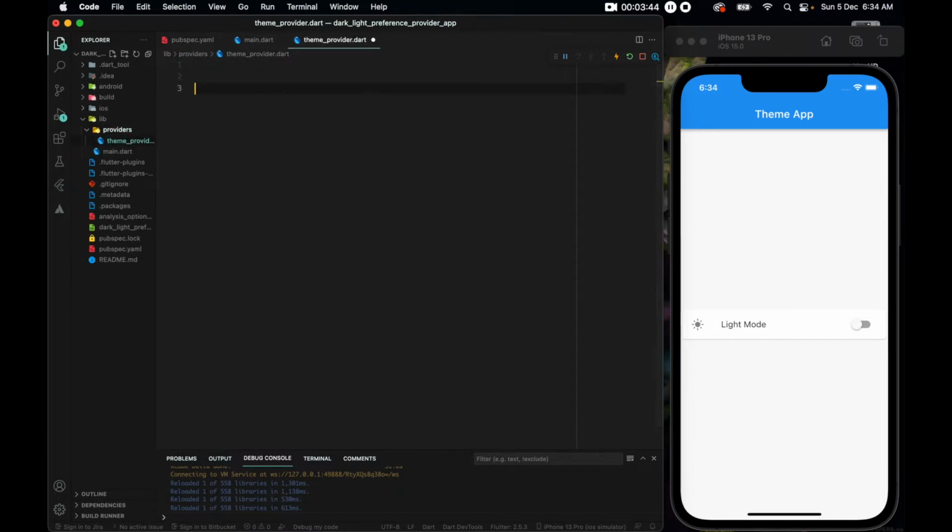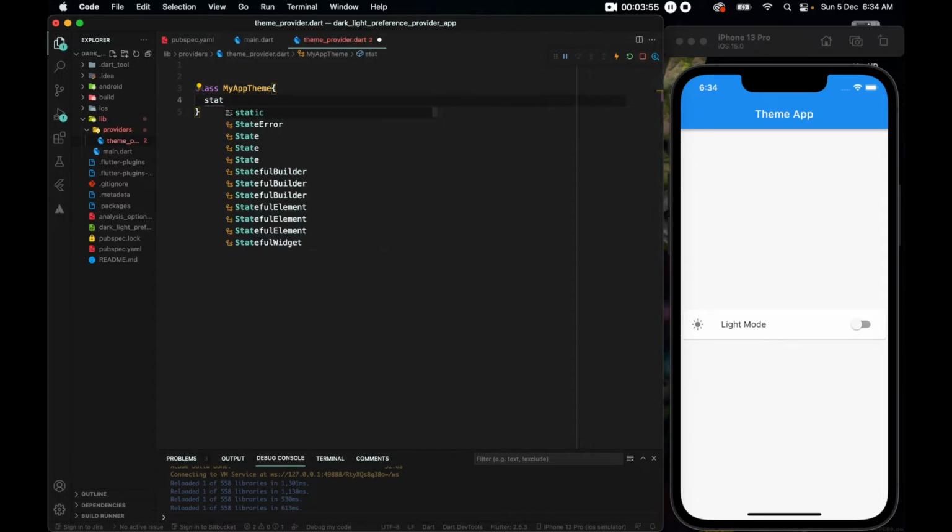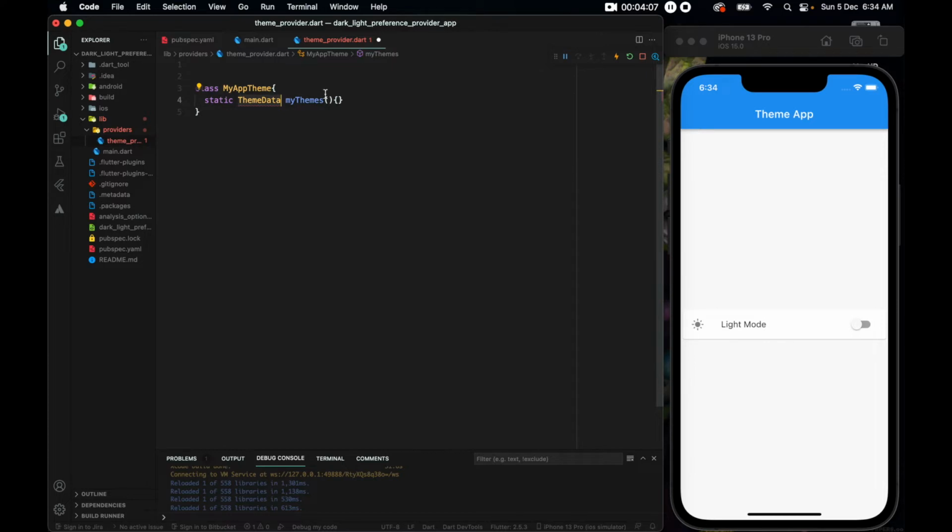Here I'll make a class first, so class MyAppTheme, and inside of this I'll make a static method, so a static theme data. Let's name it myThemes. My bad, we don't need the theme data here.